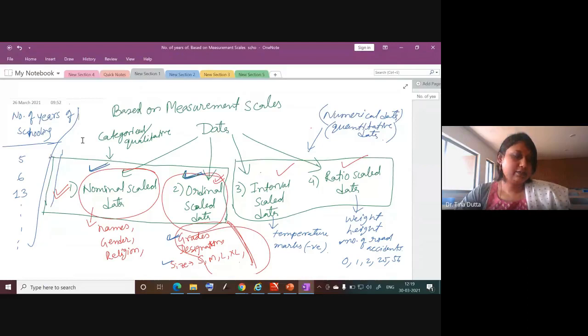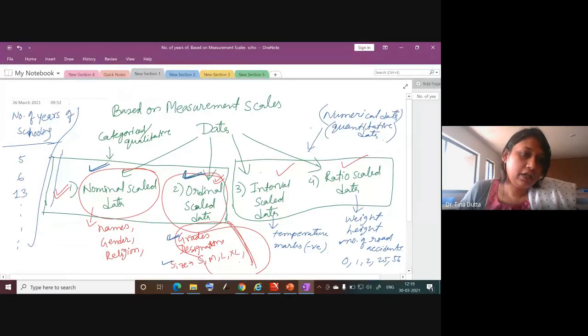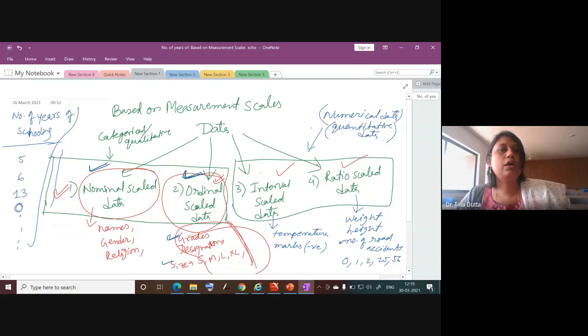Ratio scale. Yes, Tushar and Jay. Good. Because we cannot have number of years of schooling in minus, right? It can be only 0. Minimum it could be 0 and then it can go up to any years. So this would be considered as ratio scale data.